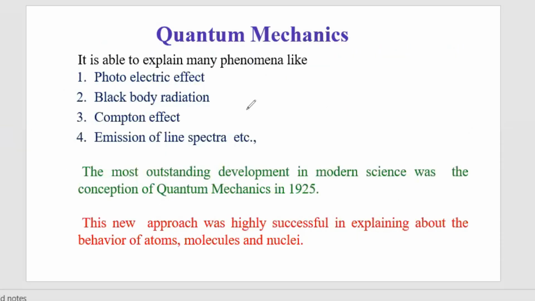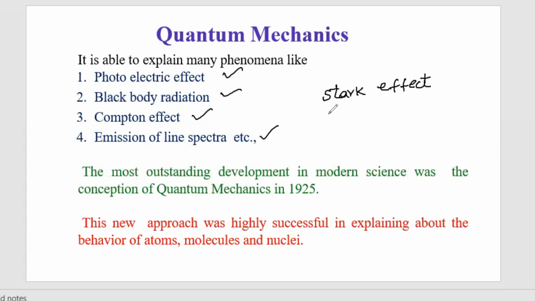Hence, quantum mechanics successfully explained many phenomena: the photoelectric effect, black body radiation, the Compton effect, and emission of line spectra. In the Stark effect, when an electric field is applied to an atom, there is a change in the line spectrum.